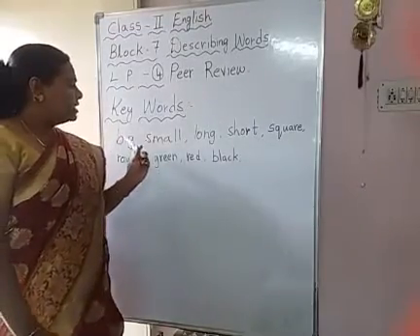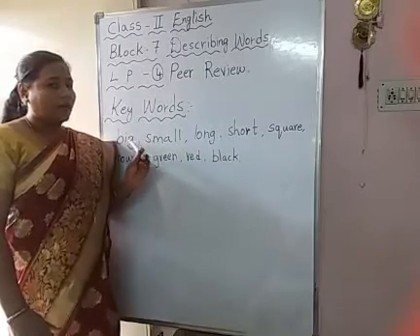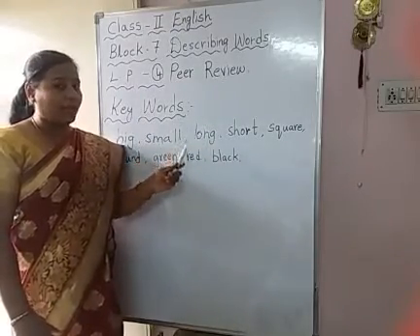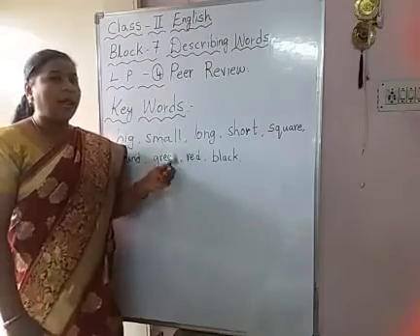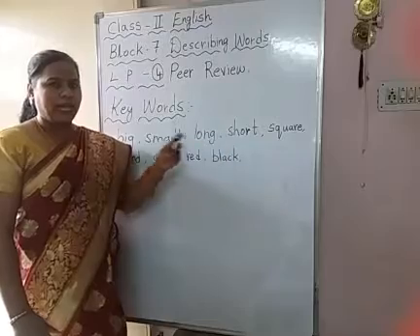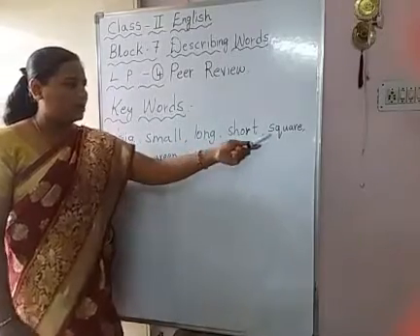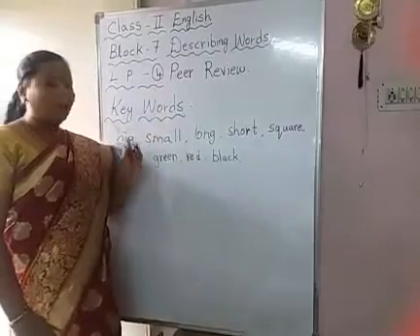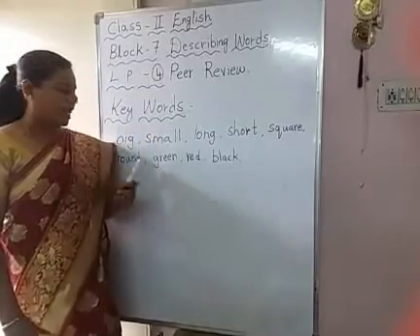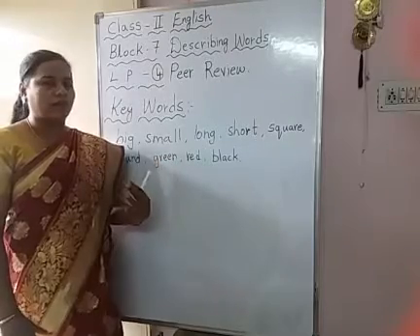Okay children, just to see our keywords. Keywords are here given as describing words. All these words are describing words. Big, small, long, short is describing the size of a thing. Square, round is describing the shape of a thing. And then green, red, black is describing the color of the thing.